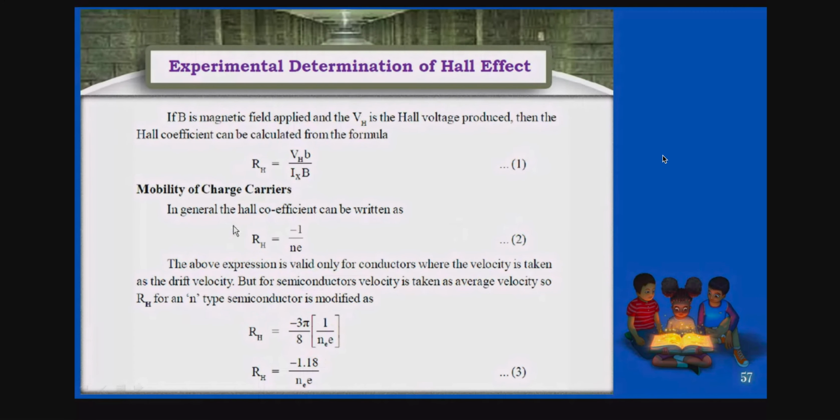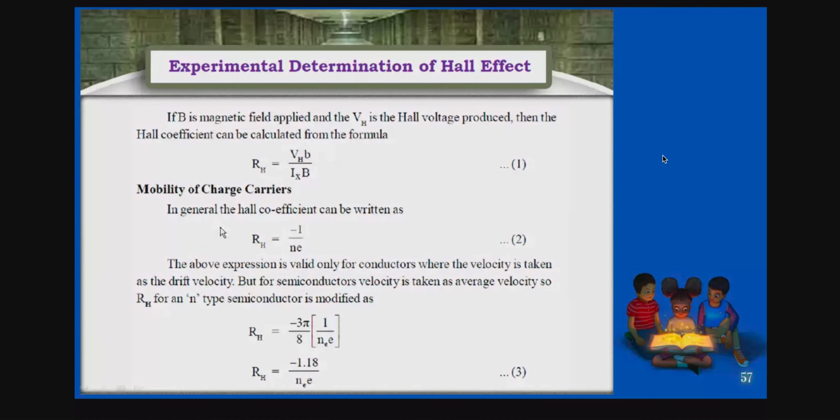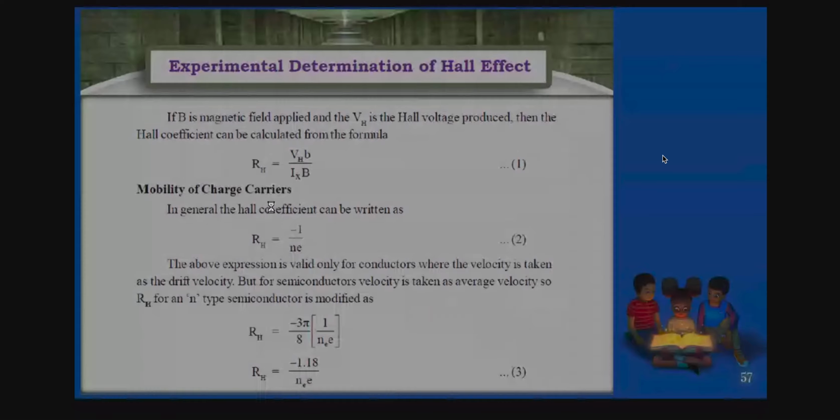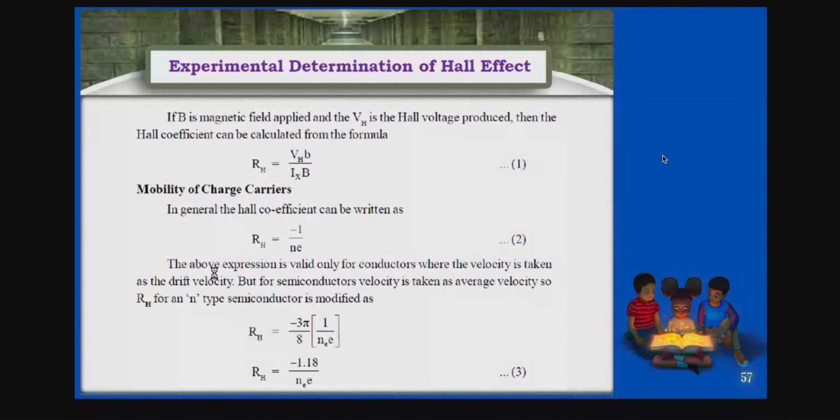Then next, if B is the magnetic field applied and VH is the Hall voltage produced, then the Hall coefficient can be calculated from the formula. This you already have just now. That is the Hall coefficient in terms of Hall voltage, isn't it? Actually, this should be the first one, and this should be the second one. So you got the RH value, that is equation 3, and continuing to equation 4, you got the mobility of electron in n-type semiconductor.